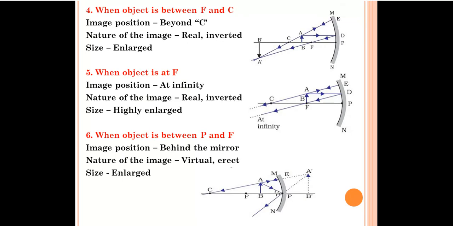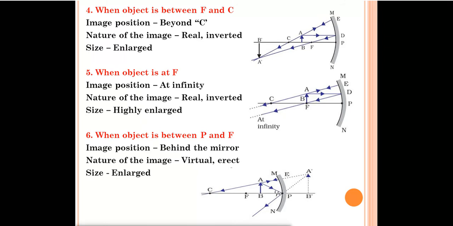Now, the fourth case we have. In fourth case, the object is placed between F and C, focus and center of curvature. This is the principal axis. This is the concave mirror aperture M, and we have marked it. So this is the pole P. This is center of curvature and this is the focus point F. So we have to keep the object between F and C. So this is the object position AB.